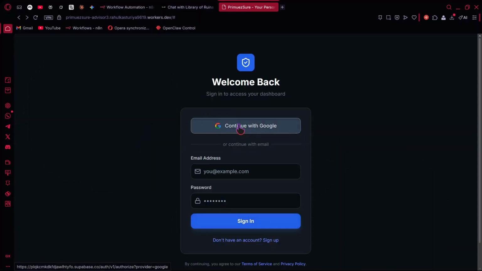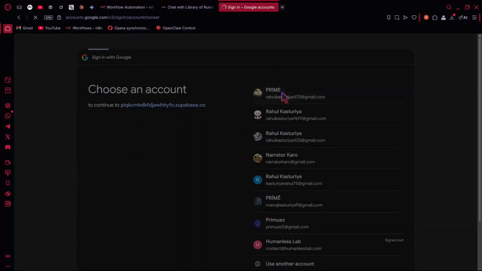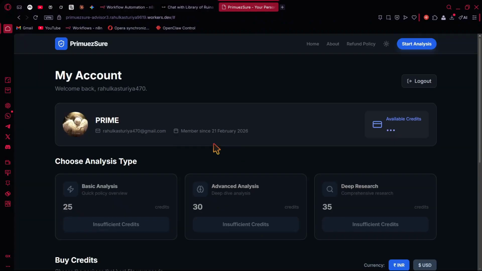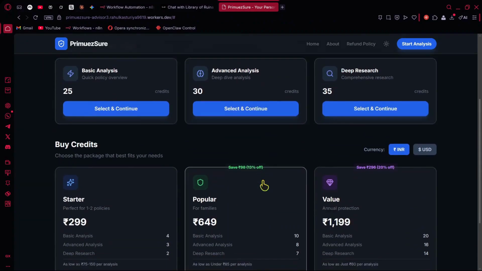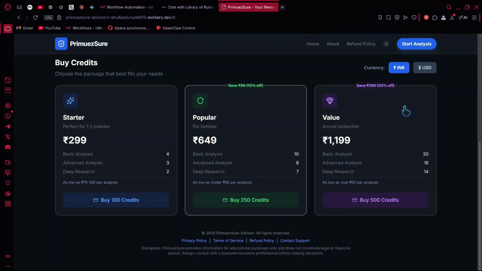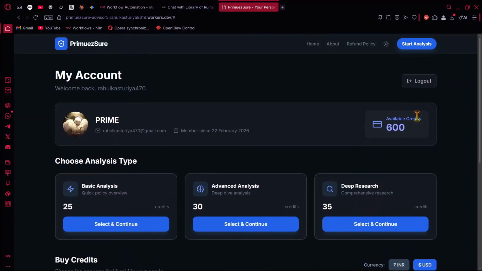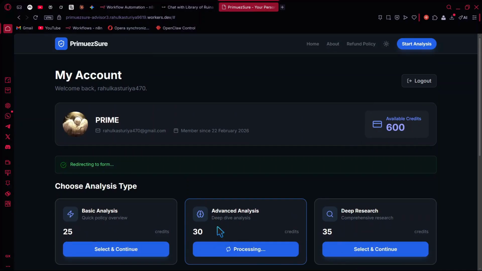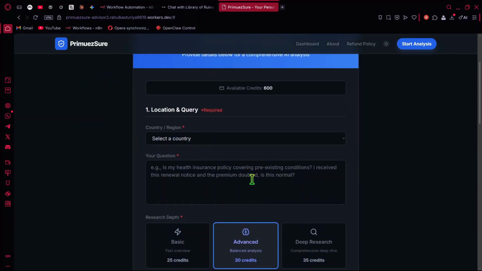Actually, it's not free right now because I made changes and I cannot give it for free because of my own budget limitations. So there is pricing for both Indian and international clients, and I already have 600 credits available. Now I will try the advanced search.